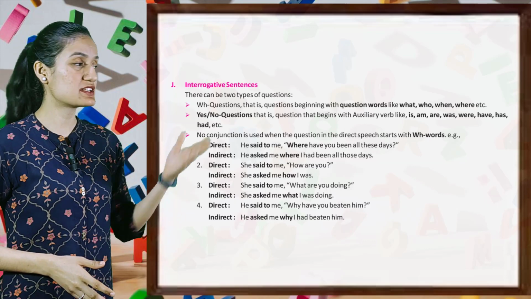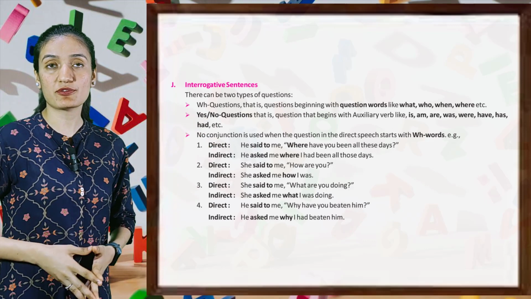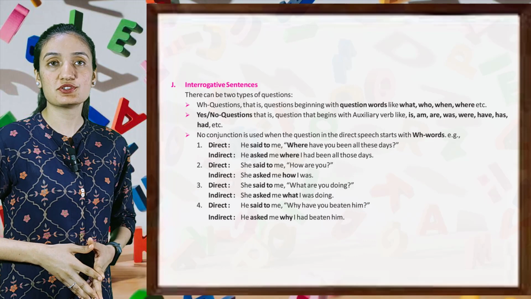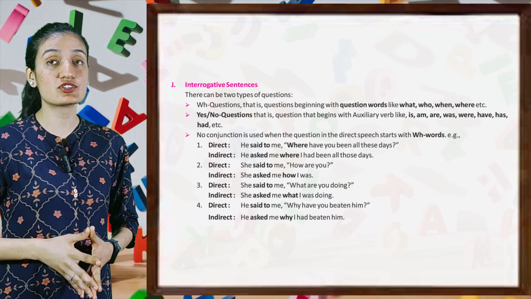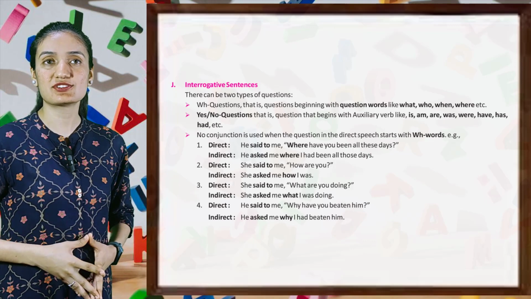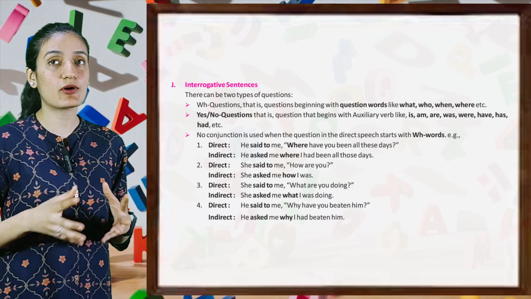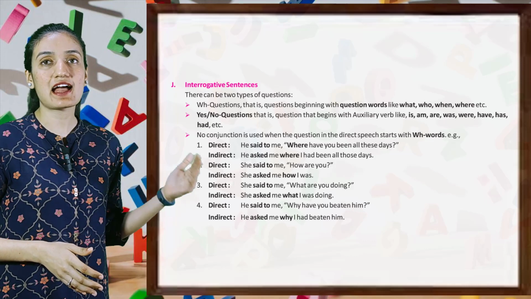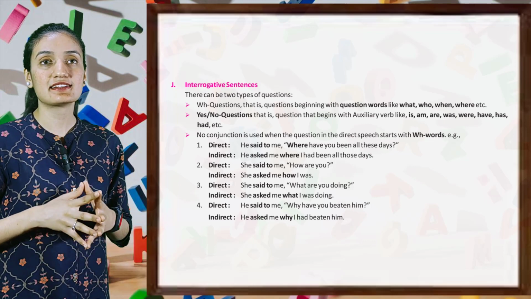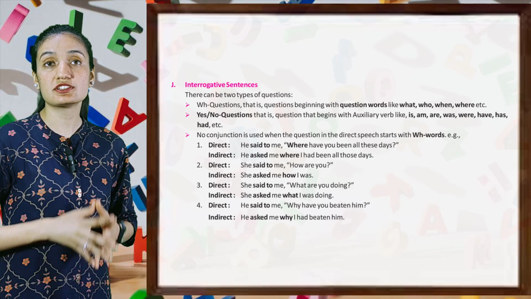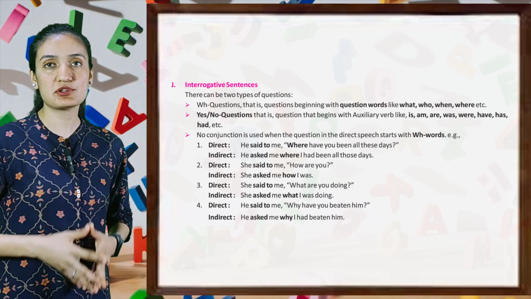Now let's move on to the next topic, interrogative sentences. There can be two types of questions. WH questions, that is, questions beginning with question words like what, whom, when, where, etc. Yes/no questions, that is, questions that begin with auxiliary verbs like is, am, are, was, were, have, has, had, etc. No conjunction is used when the question in the direct speech starts with WH words.